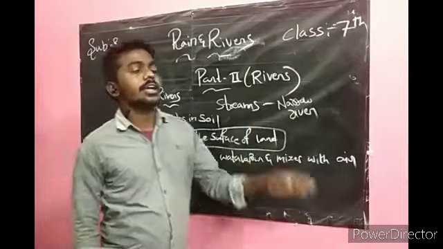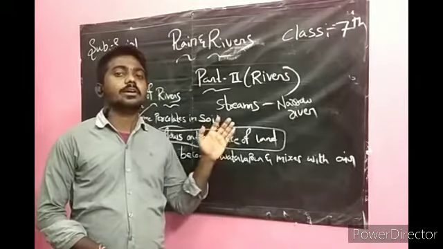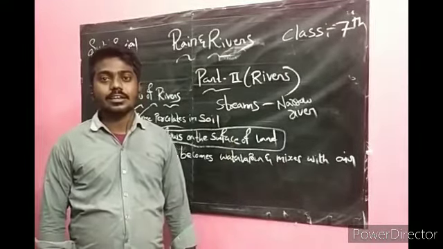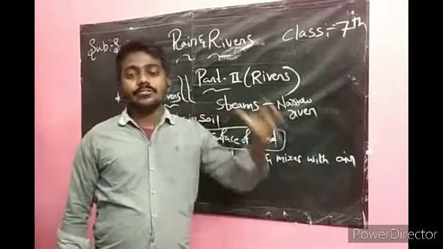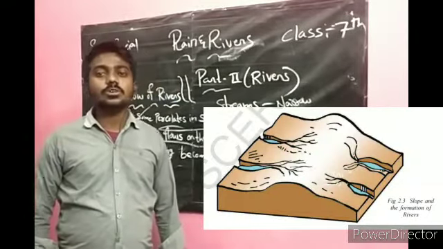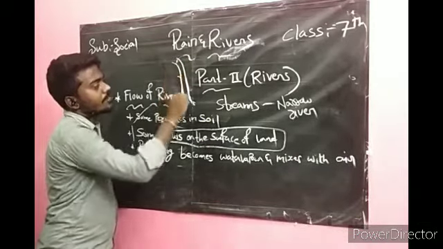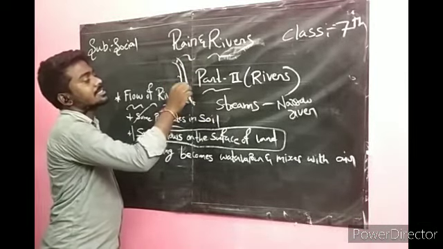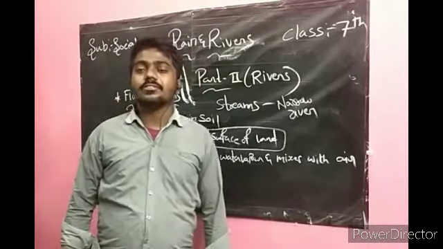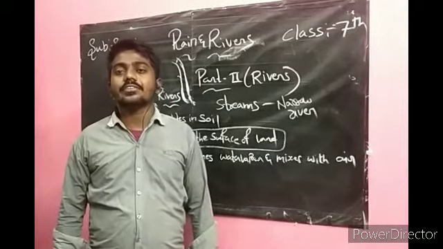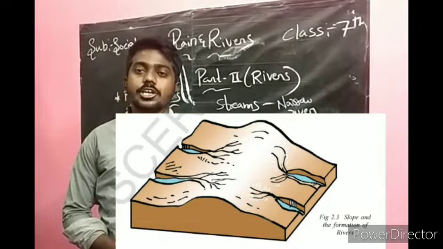A stream is nothing but a narrow river. If there is no rainwater, streams will become dry. The streams will cut the channels. Again, when the rain falls on the mountain regions, the water comes in the same channel only. Thus, at last, the river courses and river valleys are formed. You can see the picture in your textbook.